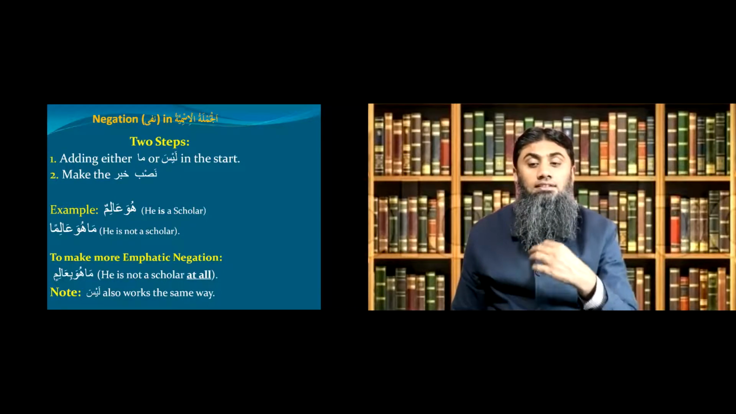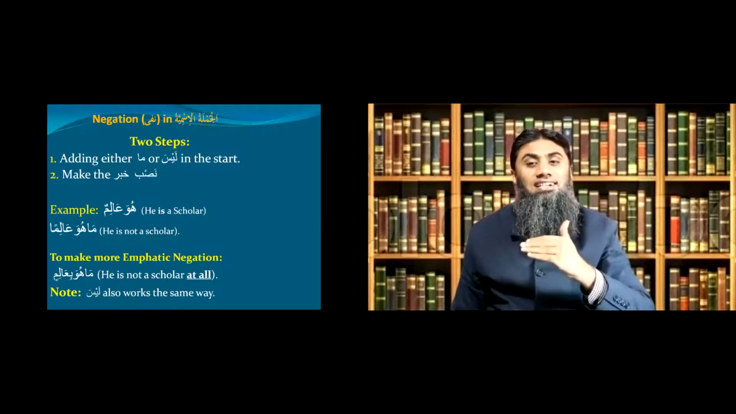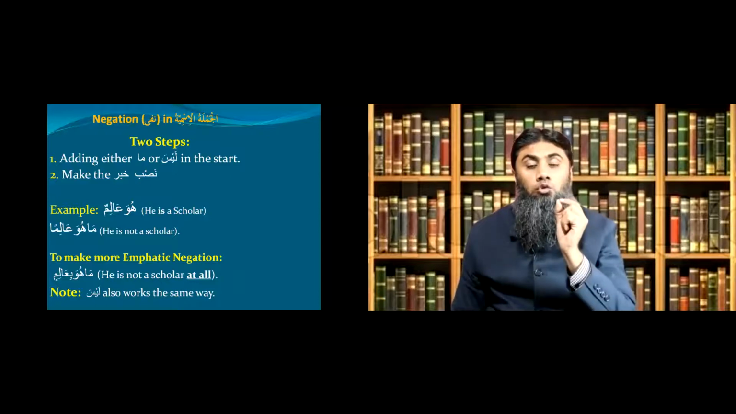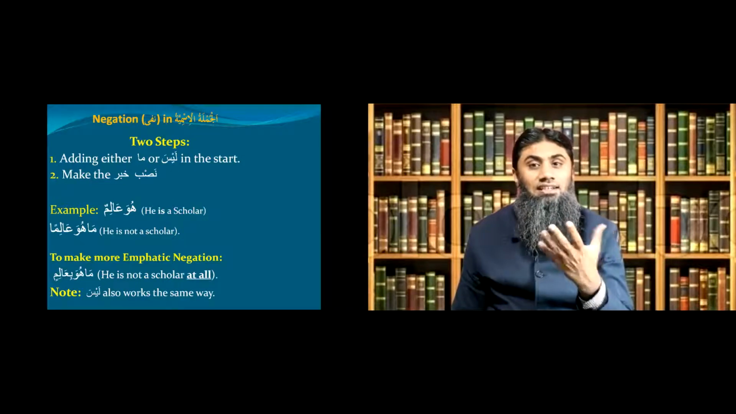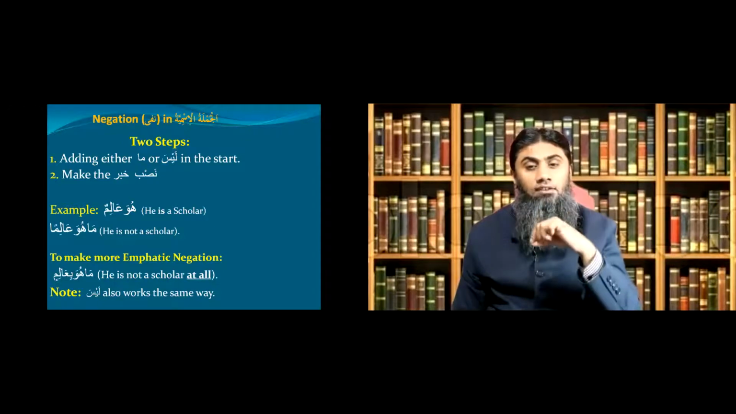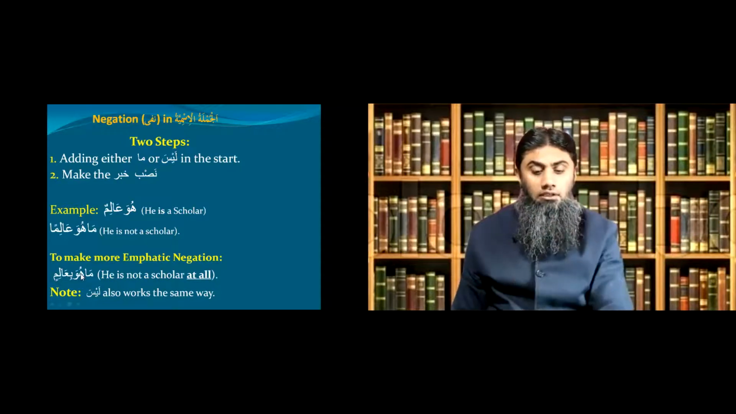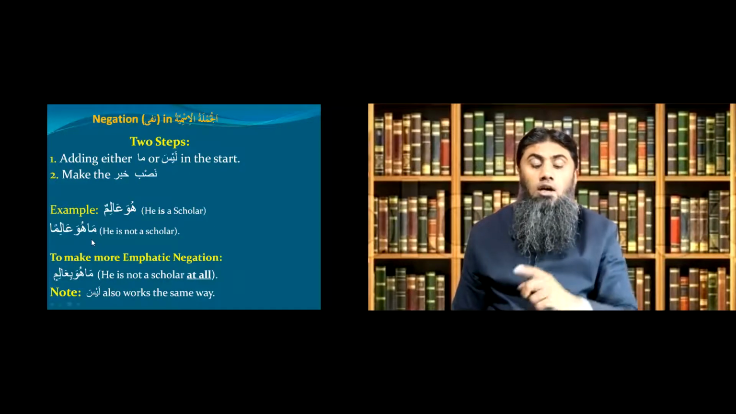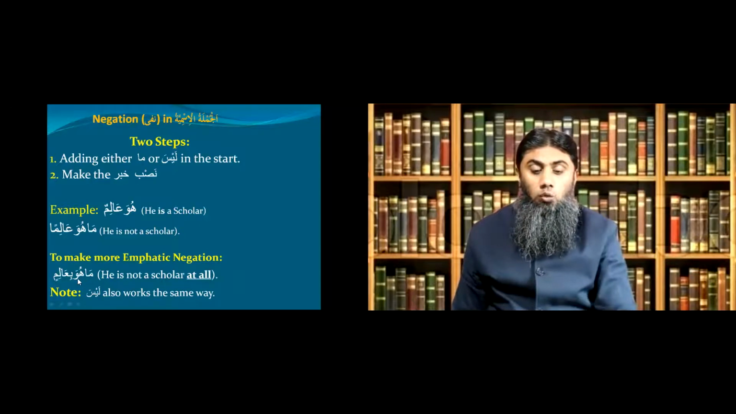Now, if you want to make this negation a bit more emphatic, you can bring your khabar from nasab to jar status. But in order to do that, you need to use the preposition ba, because ism cannot go into jar status unless you put some reason, and that reason here will be the preposition ba. Look at the example. This was huwa alimun, normal sentence. He is a scholar. Ma huwa aliman, he is not a scholar. Ma huwa bi alimin. You see, alimun has gone into jar status, alimin. And how did you do that? You put this preposition ba in the start. He is not a scholar at all.